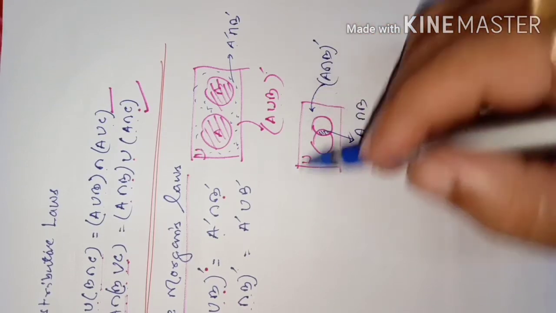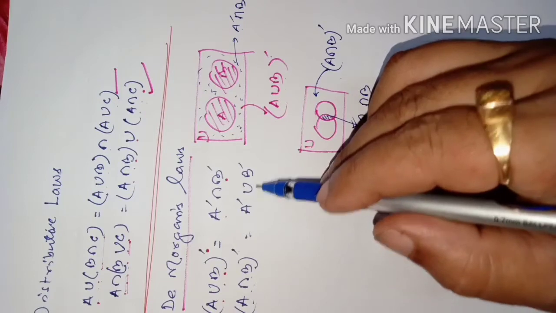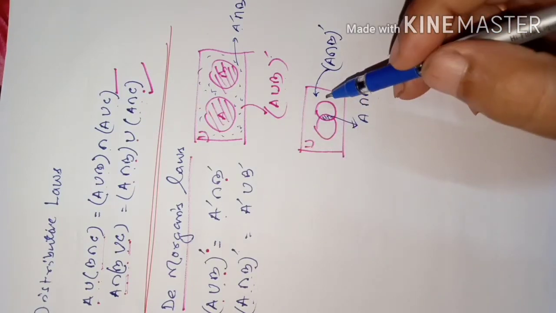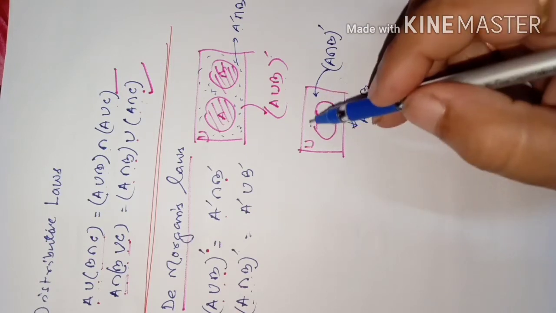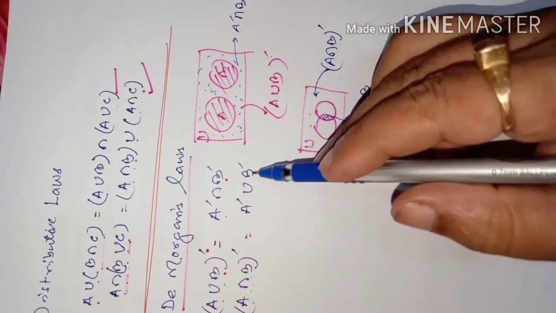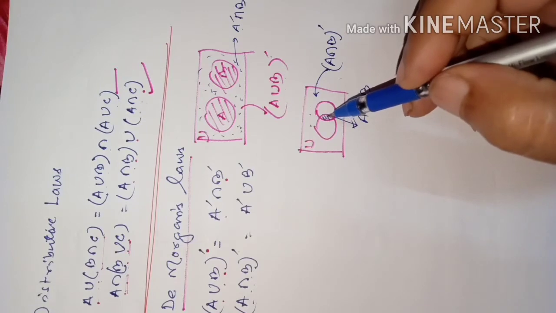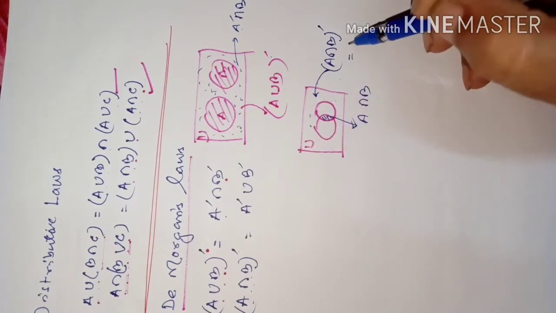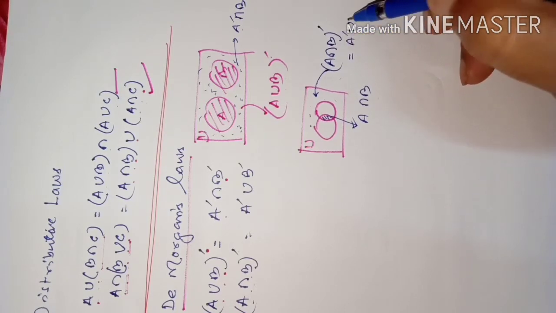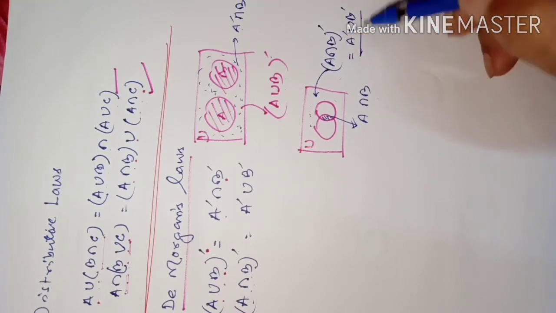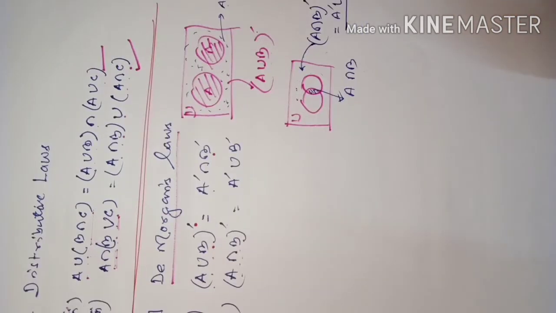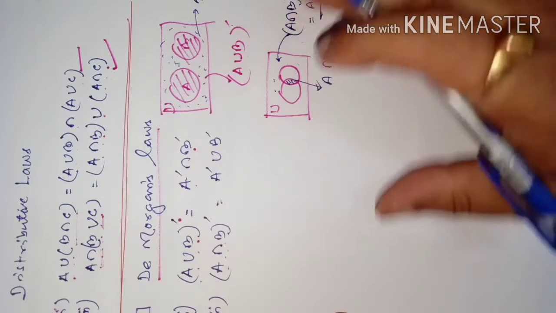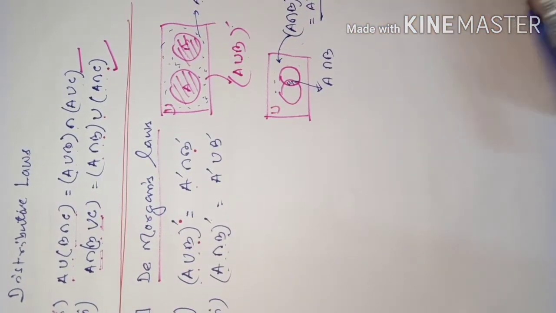Which is equal to A complement union B complement. Means A complement means outside this, and B complement also is outside this region. So that will be in this portion. So which is equal to A complement union B complement. This is your answer. Got the idea? So that is De Morgan's laws. We have already seen the verification part also. Okay.